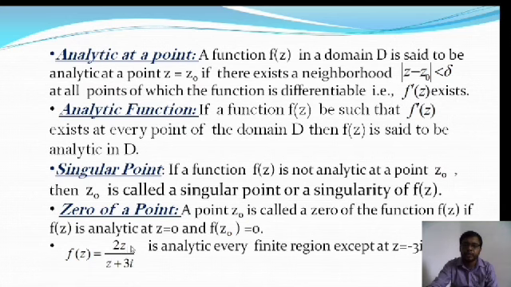So z equal to 0 is the zero of this function, and z equal to minus 3i, where the function is not analytic, is the singularity or singular point of f of z. Except at that point the function is analytic. So this is the basic difference between an analytic function, analytic at a point, a singular point, and a zero of a function.